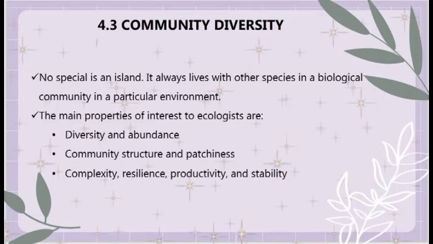So for community diversity, in this section we will consider how many species in an area together produce the basic properties of a biological community. No species is an island. It always lives with other species in a biological community in a particular environment. The main properties of interest to ecologists are diversity and abundance, community structure and patchiness, complexity, resilience, productivity, and stability.